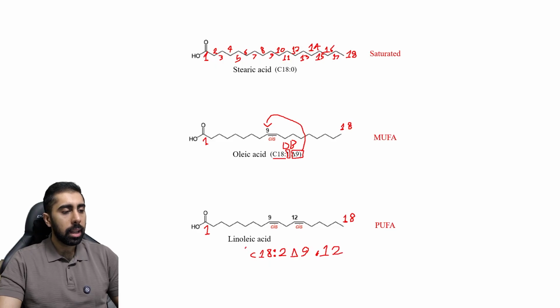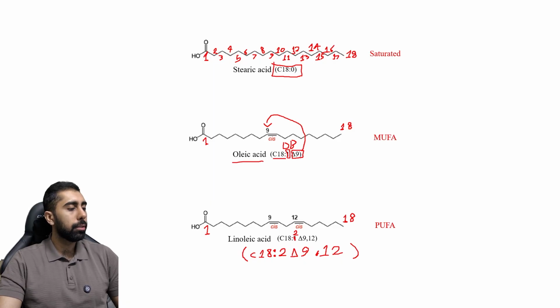And in many exams and in many situations, the examiner or the question will not show you, for example, this name, oleic acid, stearic acid. They will give you the scientific name because you should find out what it means. And this is what we call C18:2 delta 9,12, linoleic acid, right? And there is an issue here that this number 1 is wrong. It must be 2. Okay.